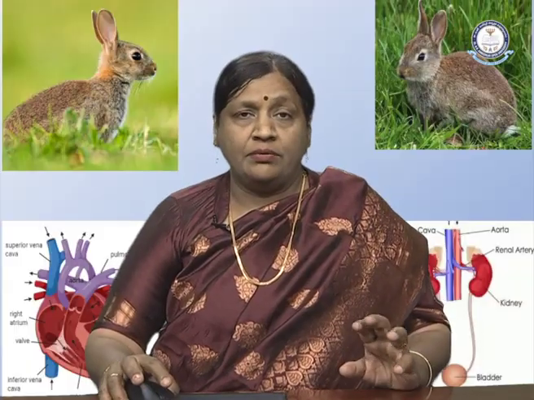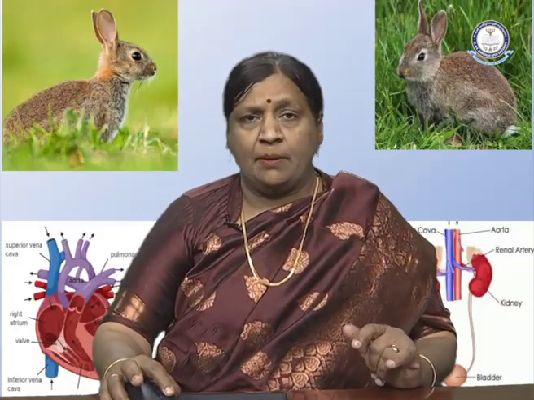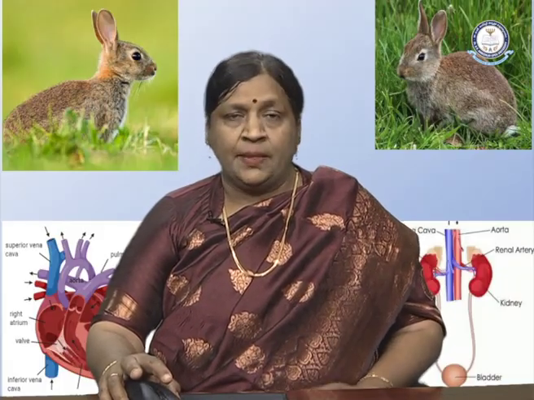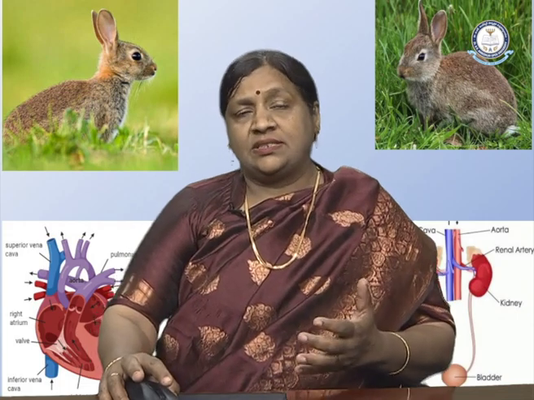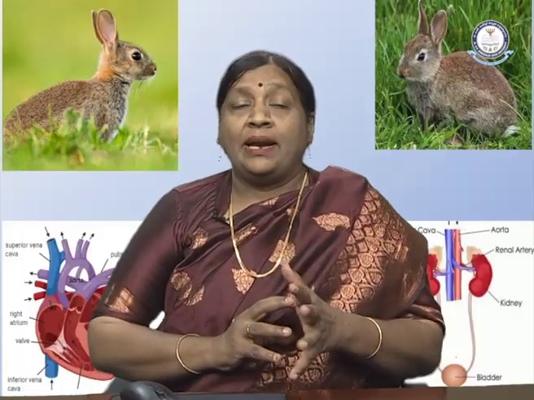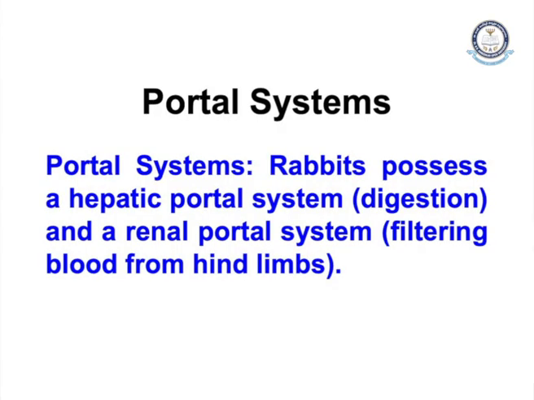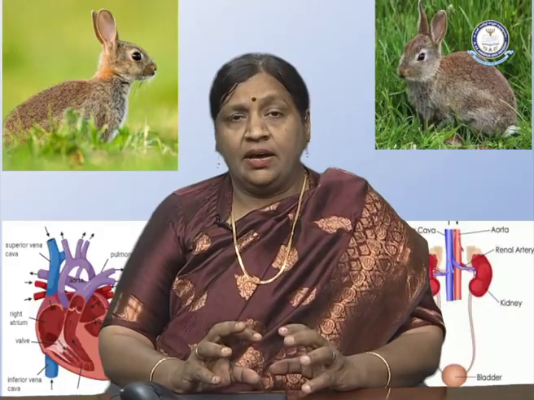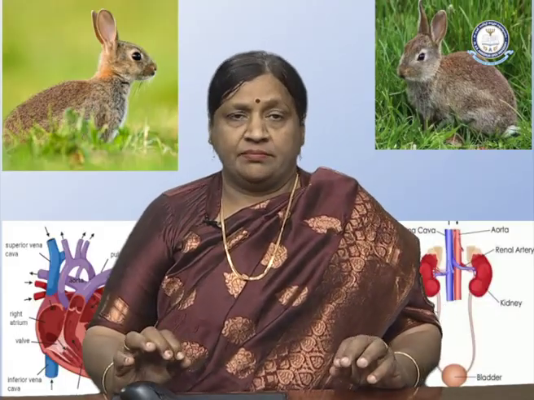So after knowing about the different blood vessels, arteries, veins and capillaries, we move on to the next important component. This is the portal system. So what is the portal system? Portal systems are where we learn about the hepatic portal system. So rabbit possesses a hepatic portal system. Hepatic portal means the veins or blood vessels in the liver which are helping in digestion. So this is one of the important portal systems.